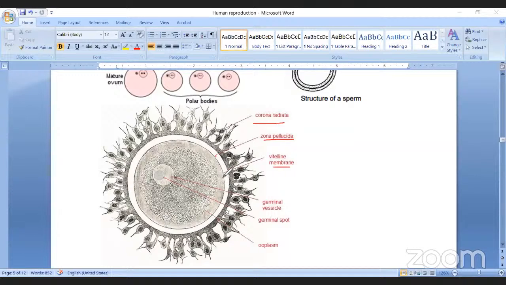The plasma membrane encloses the cytoplasm called ooplasm. This ooplasm contains a prominent nucleus. So that is the general structure of the female ovum or egg.